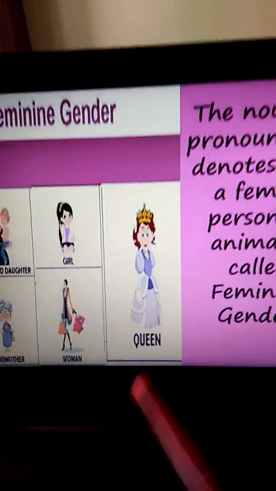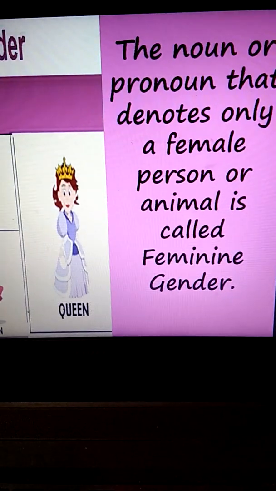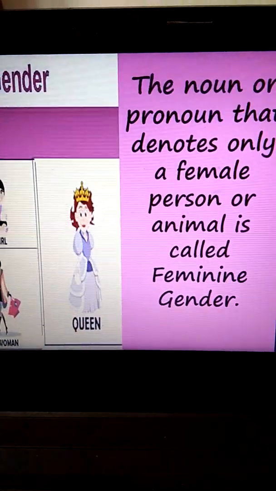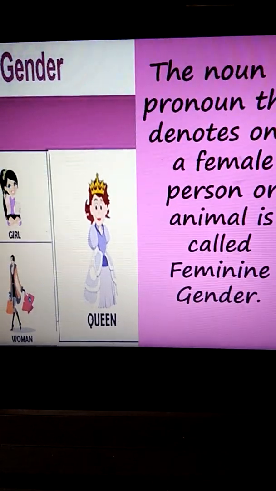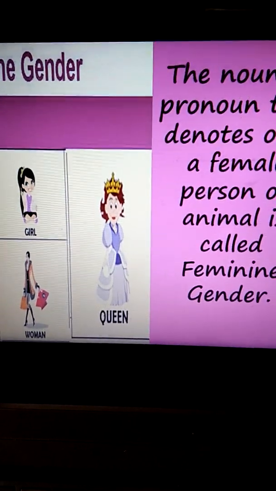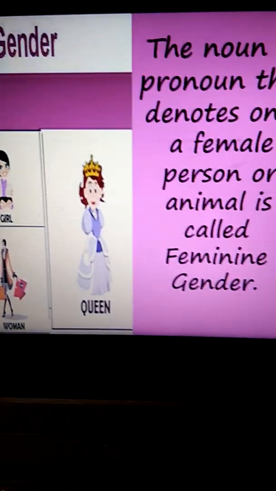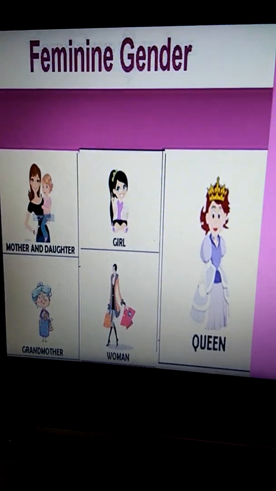All these are examples of feminine person. Animals can be like mare, bee, B-E-E. So these are the examples of feminine animals. So masculine and feminine are clear, children?